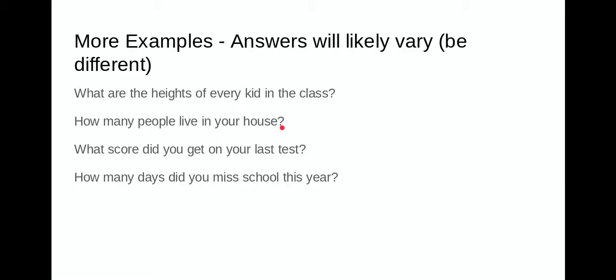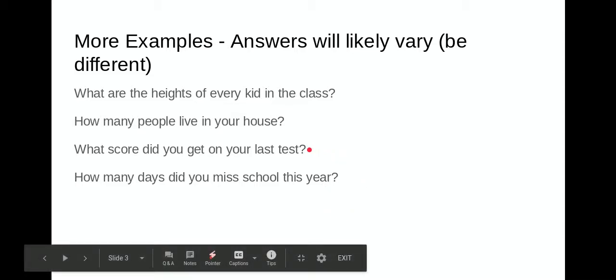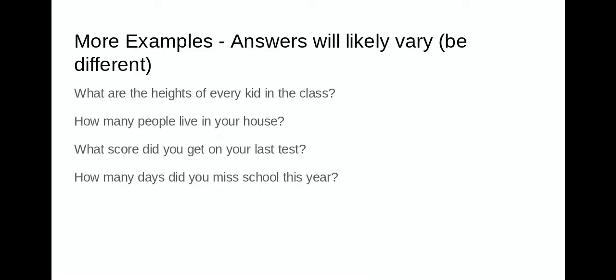Some people have maybe just them and one parent. Maybe some people have 3 people in their house, 4 people, 5 people, 6 people, more than that. It's likely that we're not all going to have the same amount of people living in our house. What score did you get on your last test? It's very likely that we're going to have lots of different answers for that. Very rarely do we all get the same score, especially on a math test. Some people get really high grades, some people get B's, some people get C's, some people get lower grades.